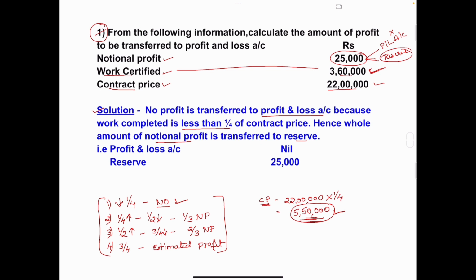Understood? As the work certified amount is less than one-fourth of contract price, no amount is transferred to profit and loss account. The whole notional profit amount is transferred to reserve. That is, profit and loss account nil, and this whole notional profit amount is transferred to reserve. That is 25,000. Clear? This first problem is clear.